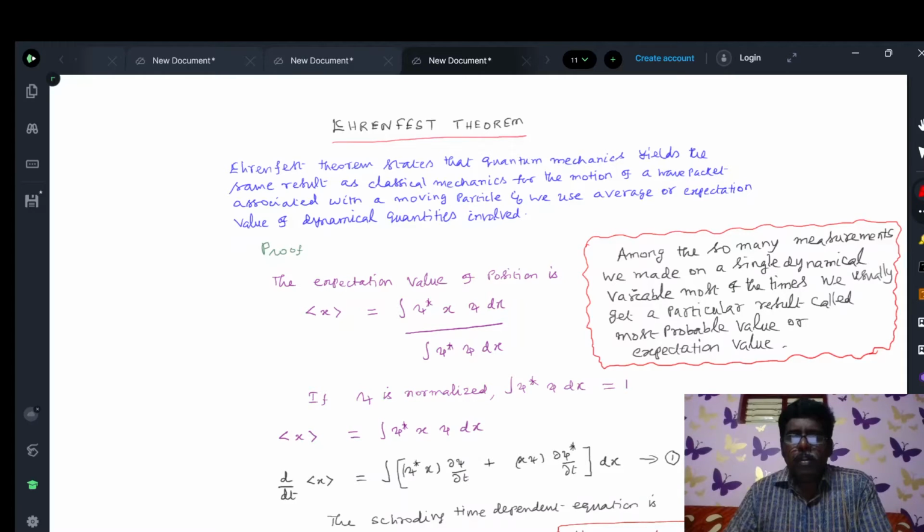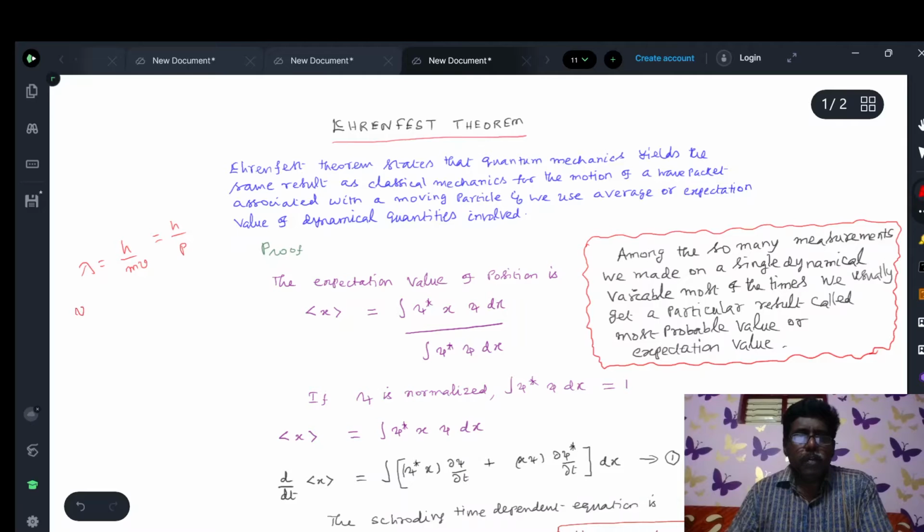But if you calculate the de Broglie wave velocity, it is always greater than the speed of light. We know that the de Broglie wavelength lambda equals h by mv, which is equal to h by p.